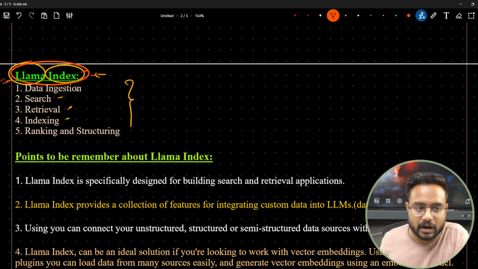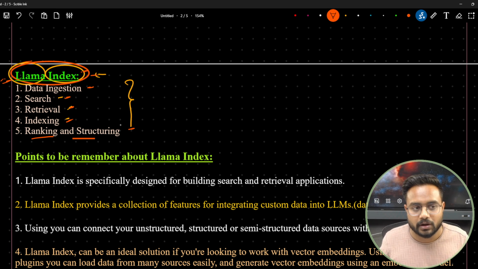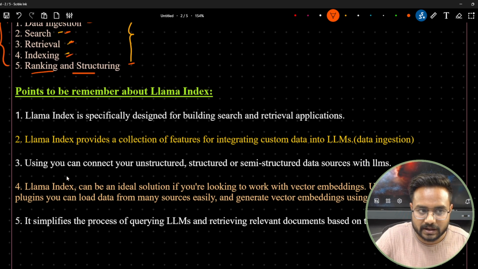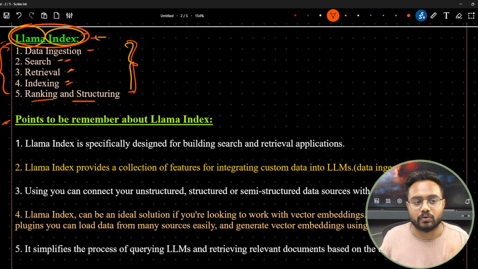Whenever we talk about LlamaIndex, there are a couple of points I have highlighted: first is data ingestion, second is search, third is retrieval, then indexing, and then ranking and structuring. LlamaIndex works on these five principles. You need to remember these points, and then we'll get to know these five points as well.